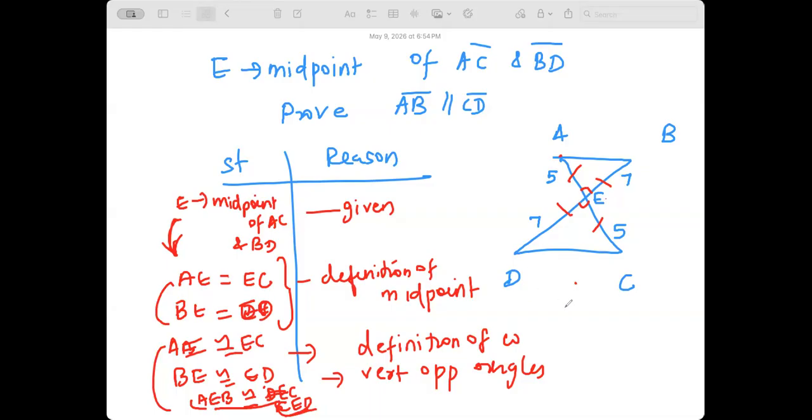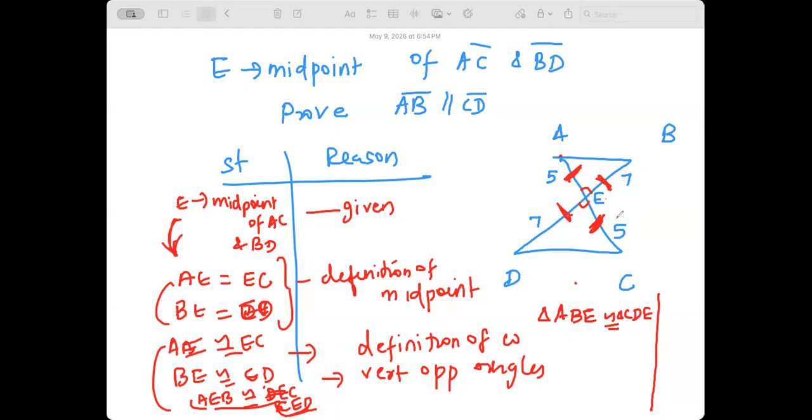Can I say triangle ABE is congruent to triangle CDE? Why? We proved that this is equal to this, and this is equal to this.